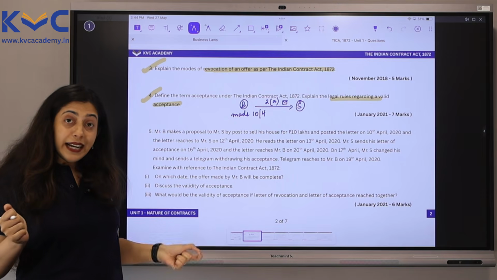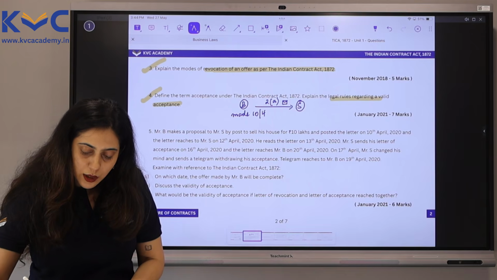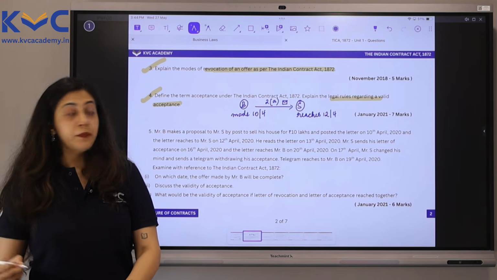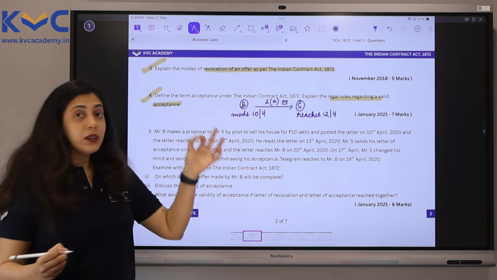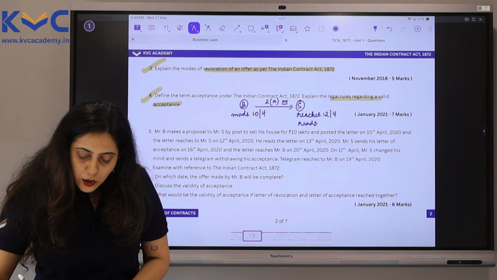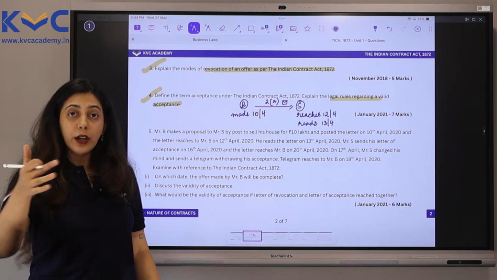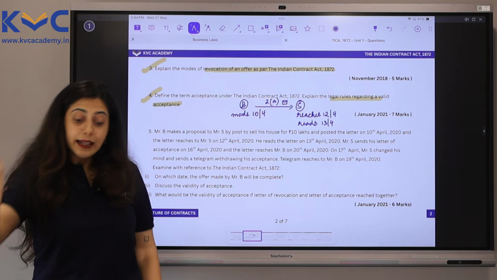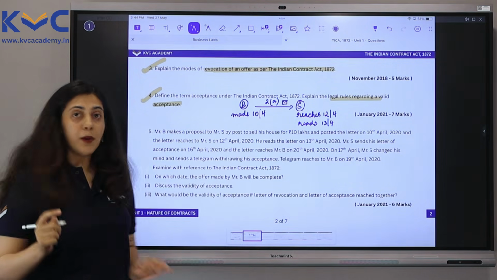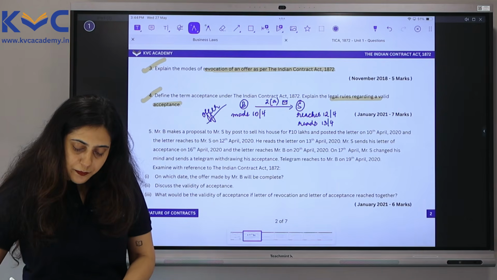Now, this letter reaches S on the 12th of April 2020. Let's note down that as well. Reaches S on 12th of April. He reads the letter on the 13th of April 2020. Noting down that he reads it on 13th of April. Okay, till here we are finished. Moving on. Mr. S sends his letter of acceptance on the 16th of April 2020. So this was about offer, right? This whole thing was about offer. Now we will look at acceptance.